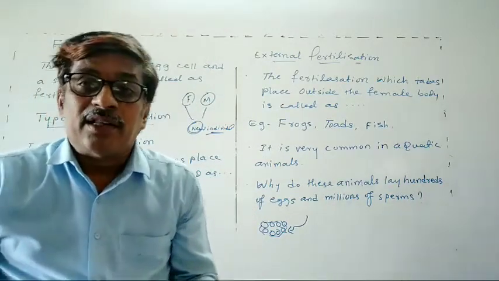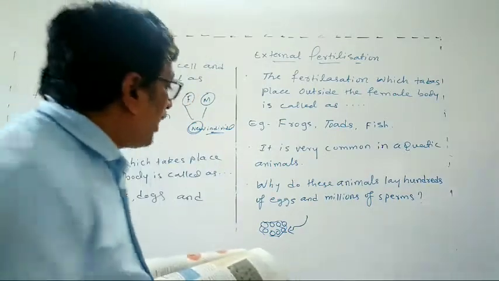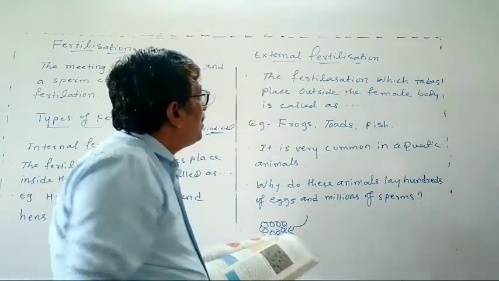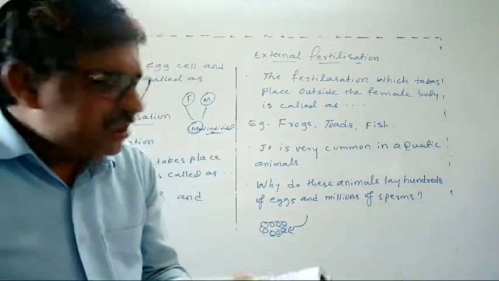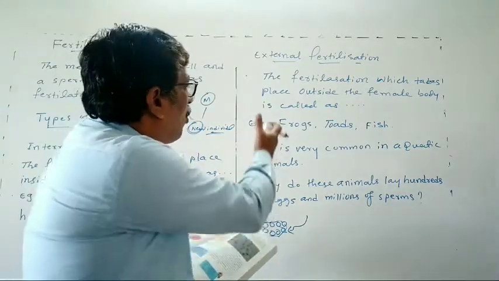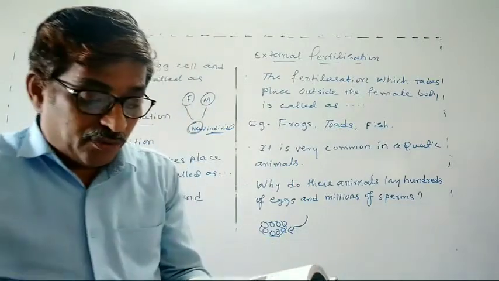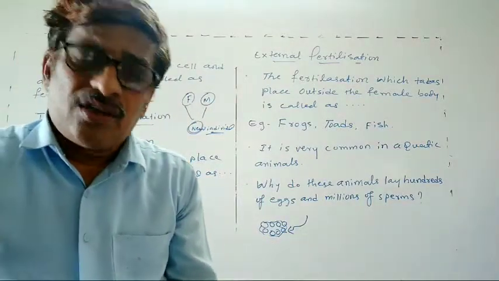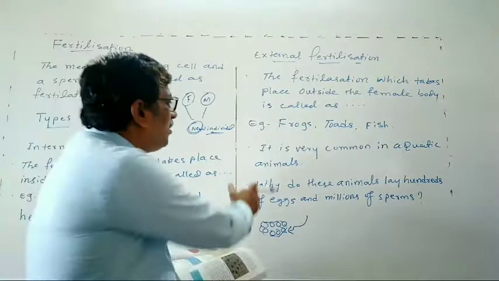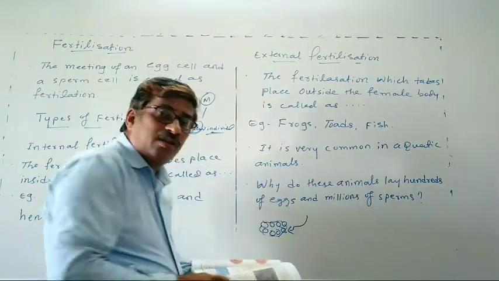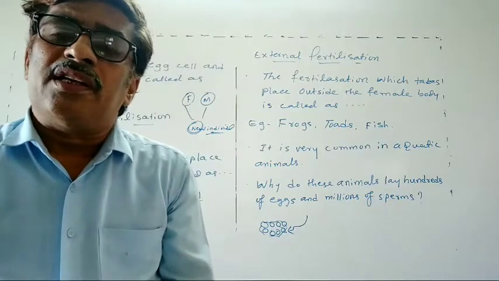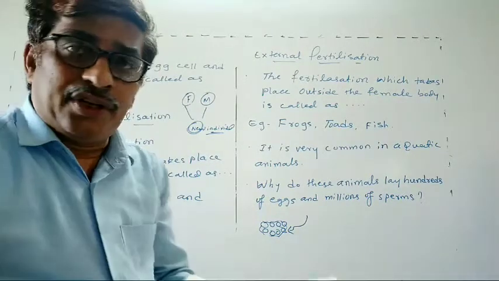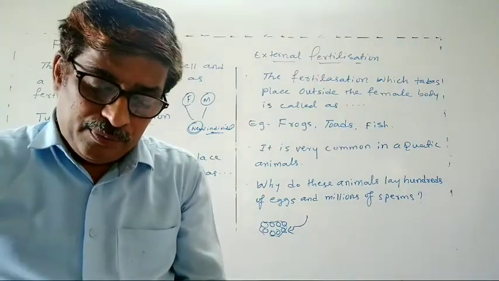So that is why this type of fertilization is called external fertilization. The examples we have are frogs, toads, fish, starfish. So it is very common in aquatic animals. More or less all the aquatic animals go for this kind of fertilization. Okay, got the idea now?